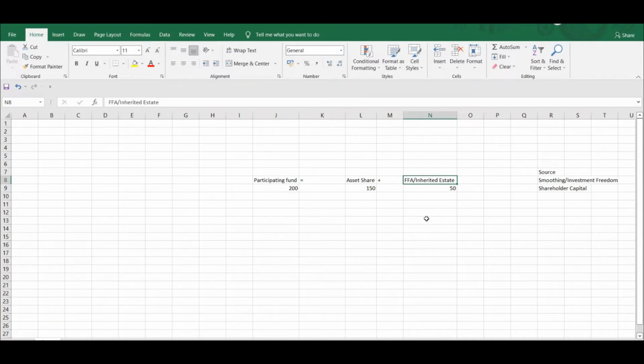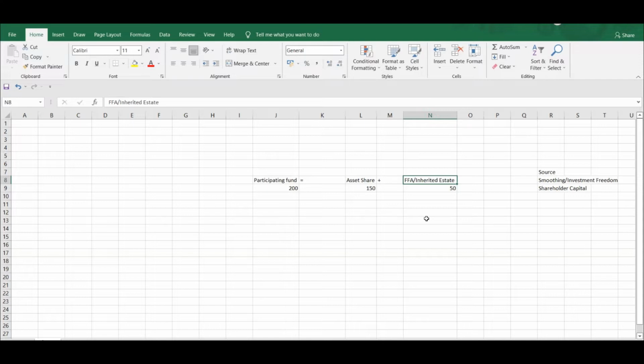That defines FFA or inherited estate as the funds whose distribution to either the policyholders or shareholders is not decided by the end of that year, right? So it means it's a fund that stays with the insurance company, but is neither distributed to the shareholder nor to the policyholder. Now we know in a participating fund, policyholders participate, right? 90% of the participating fund belongs to the policyholder, and 10% belongs to the shareholder. But this is one such fund that is not distributed out.